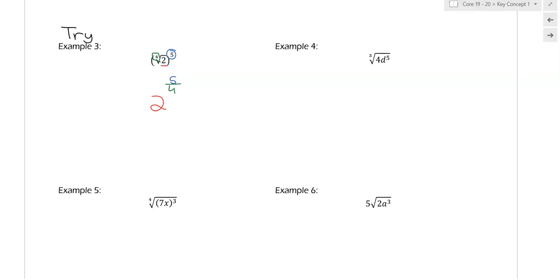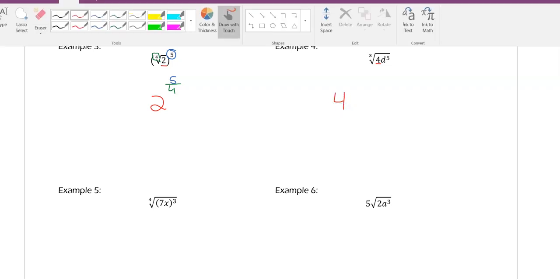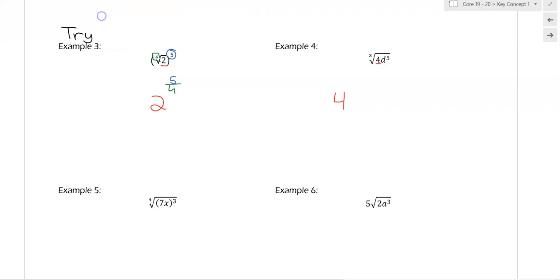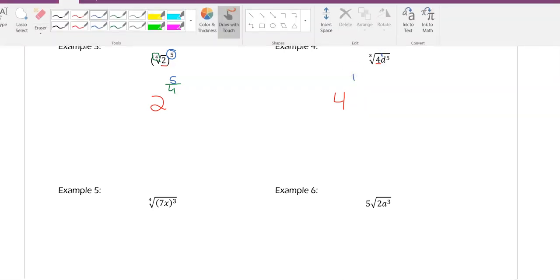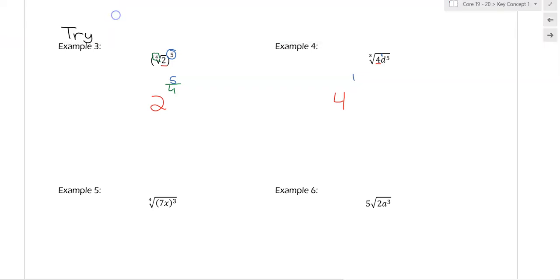All right, if we look at example 4, we have to be careful because my number in the middle is 4, separated from D. They don't have parentheses around them, so they're two different things. So this would be 4. Its exponent, right, doesn't have one, so it's 1. And it has that index of 3.